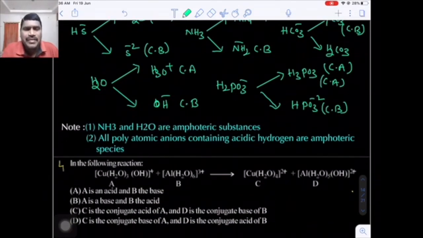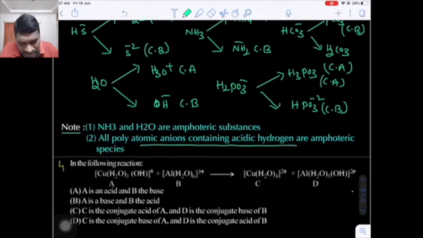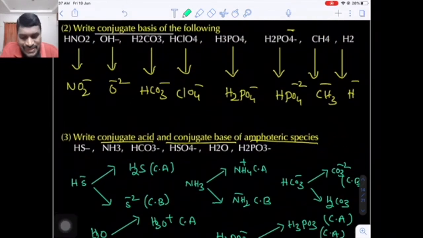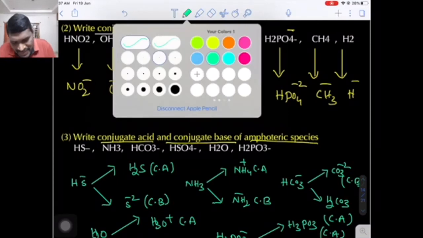Now, after that, there is one important note given. Ammonia and water both are amphoteric species. That is number one. Number two, all anions which contain acidic hydrogen must be amphoteric species. All anions with acidic hydrogen should be amphoteric in nature. Are you getting my point? This is very important. I will tell you with one example.